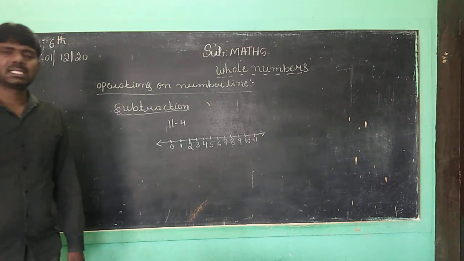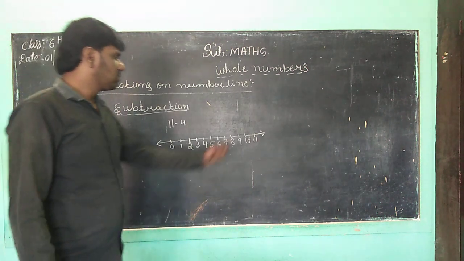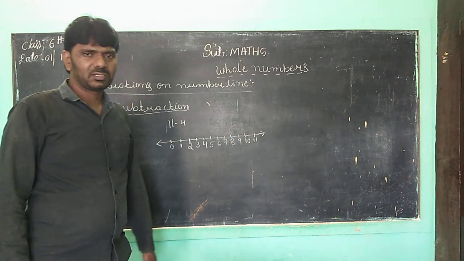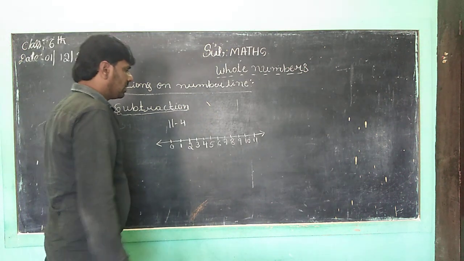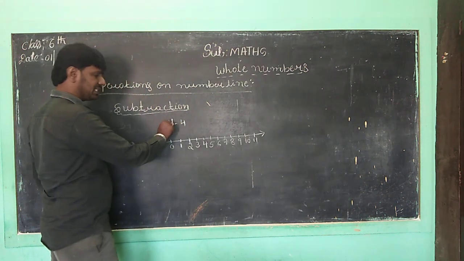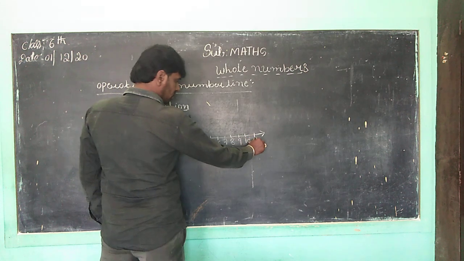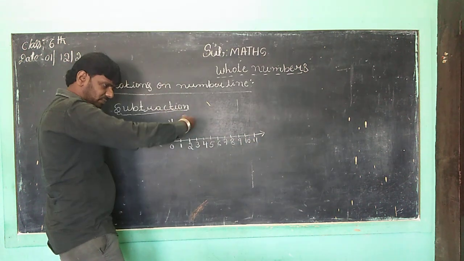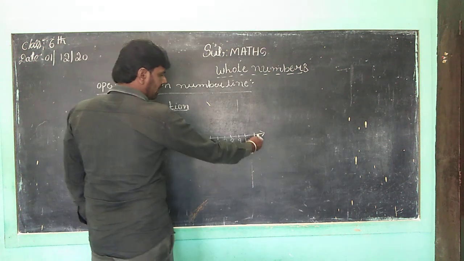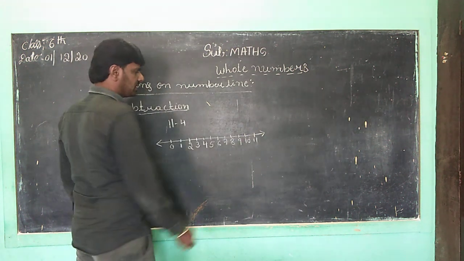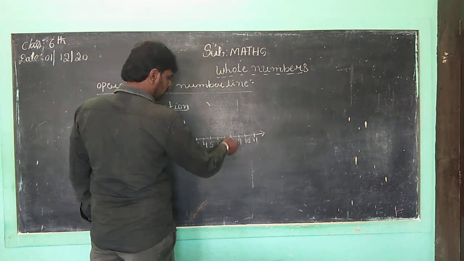Children, here subtraction is moving from right to left. Addition is moving from left to right. So now, what is the constant number? The first number is 11. This is 11, and then minus 4. Minus 4 means moving the number to the left side, children. So from 11, move left and count 4 numbers: 1, 2, 3, 4.